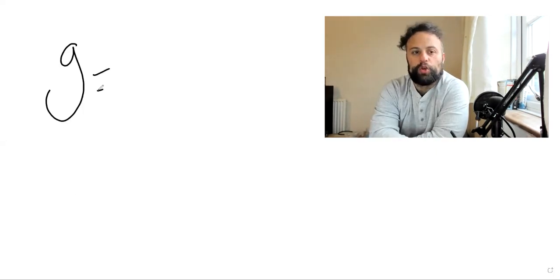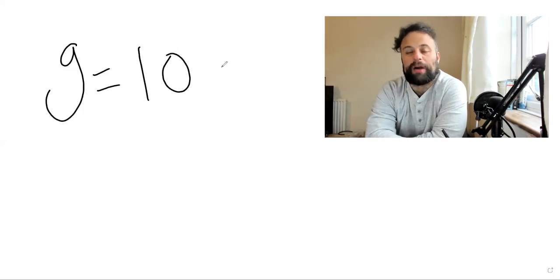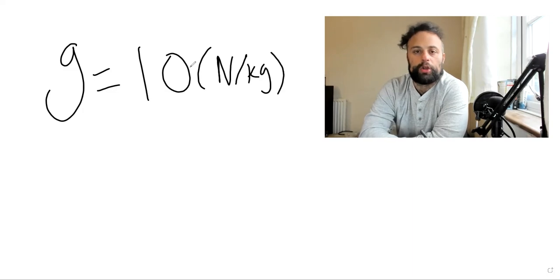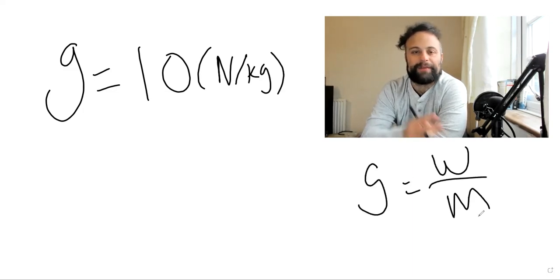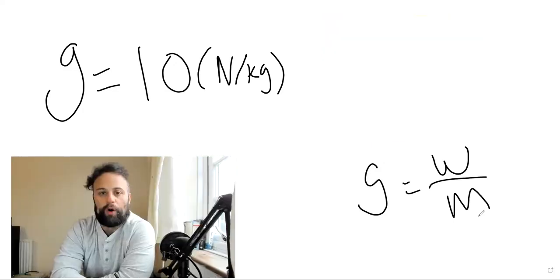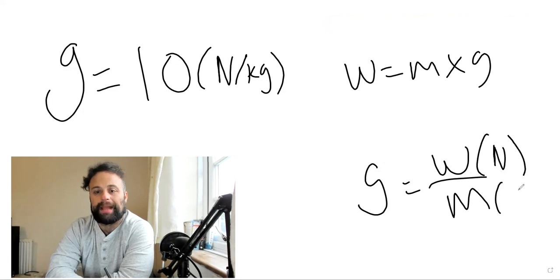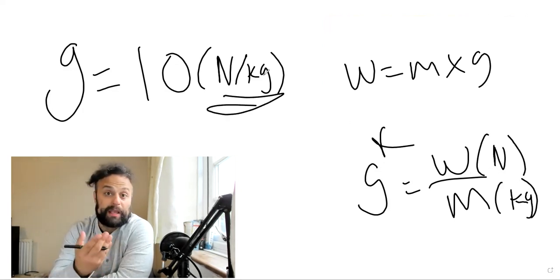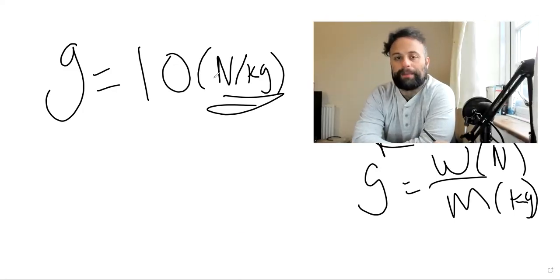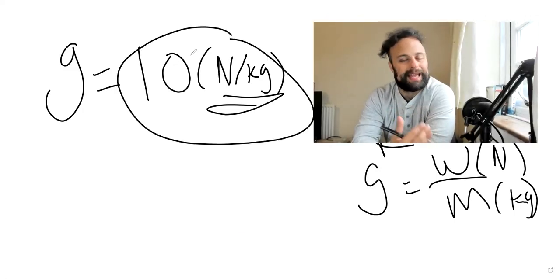Gravity, you usually take as 10, and that is the gravitational field strength. On Earth, this is in newtons per kilogram. You know the units because gravity is the same as weight divided by mass. If you rearrange the previous equation, weight equals mass times gravity, and the weight is in newtons and the mass is in kilograms, isn't the unit for gravity just newtons divided by kilograms? Try and remember this, and remember gravity as 10 on Earth.